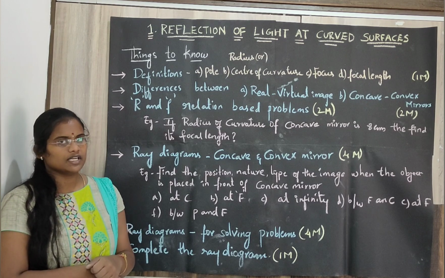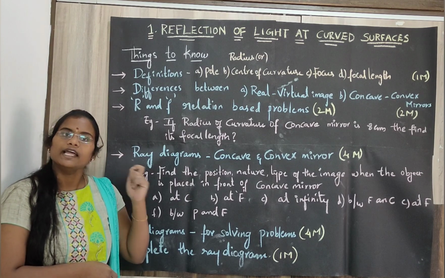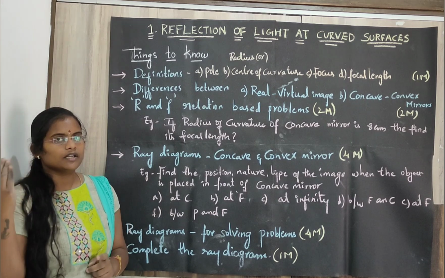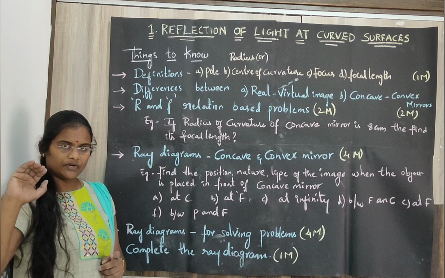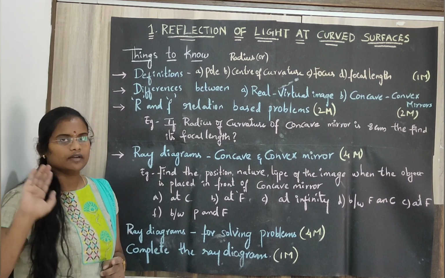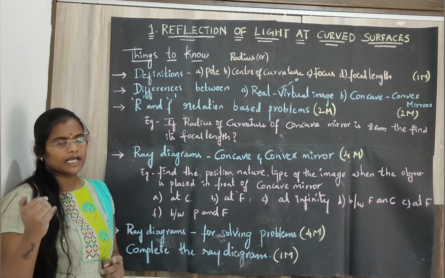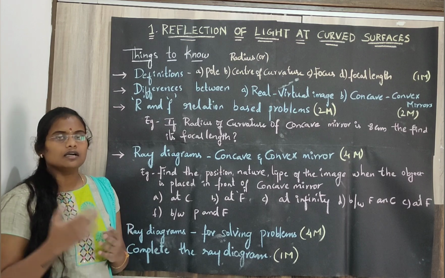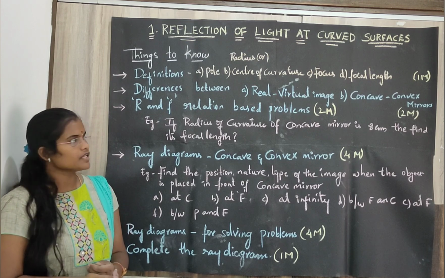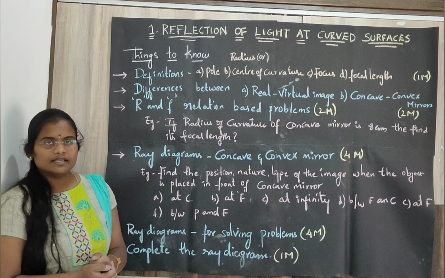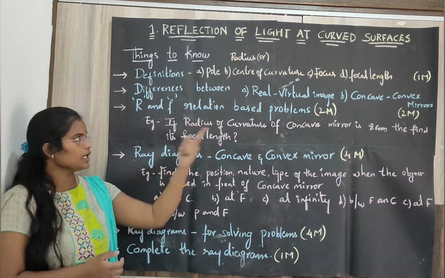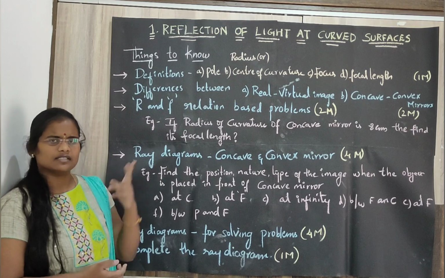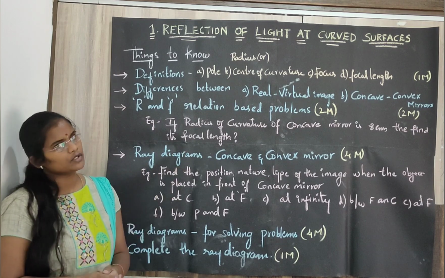All virtual images are erect. In case of concave, it forms both real and virtual images. If the image is real, it will be inverted, and if it is virtual, it will be erect. Like this, you can write the differences between concave and convex mirrors. Especially these questions of differences between real and virtual, and concave and convex mirrors can be asked directly, for 2 marks.